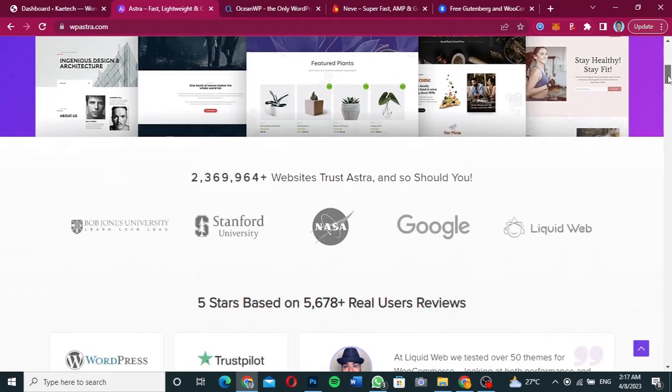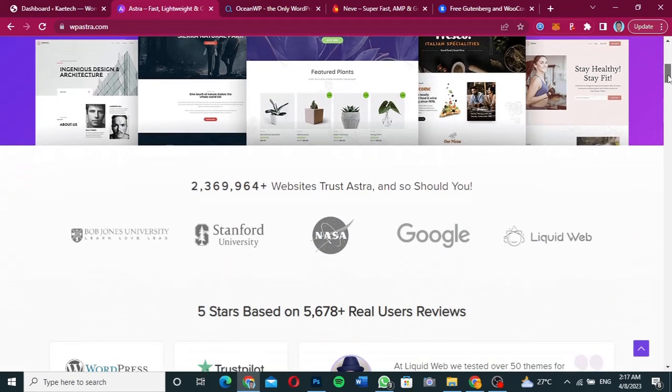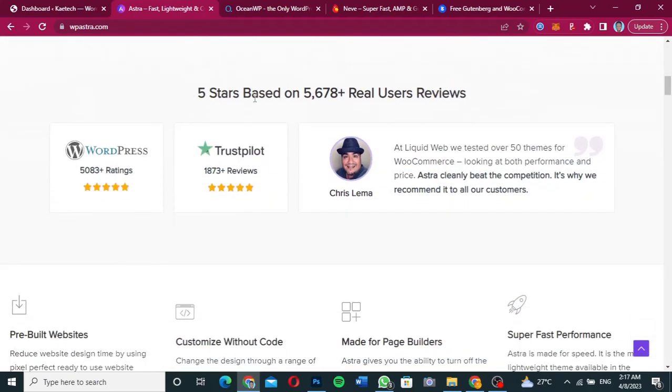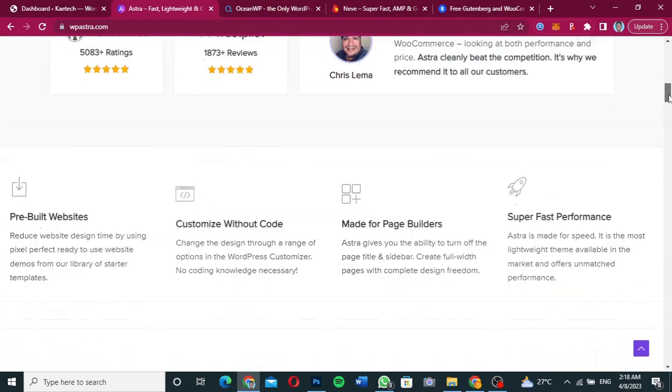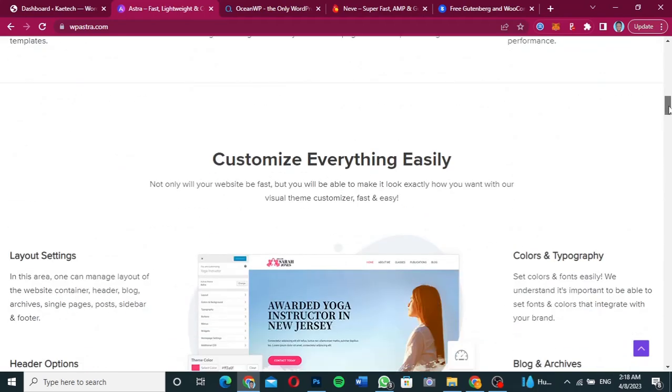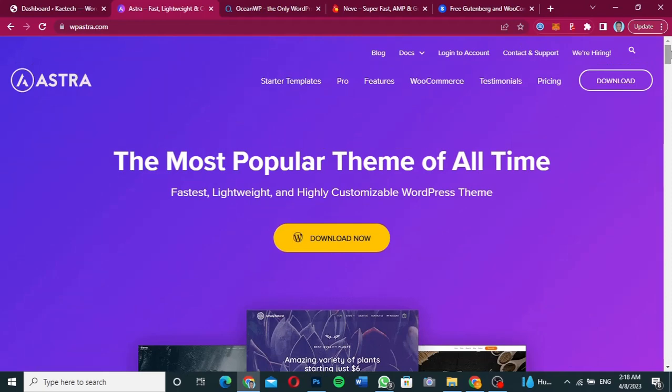It also has starter templates, a lot of templates to choose from. You can see over here that it has 5-star ratings based on over 5,000 real users. So WordPress has over 5,000 ratings. Trustpilot also has over 1,000, almost 2,000 ratings. A lot of people have talked about Astra. When you go to YouTube, you have a lot of videos about Astra, teaching you how to use Astra and a whole lot of stuff. On my channel I also have a review of the Astra theme, so I'm not going to go into details.